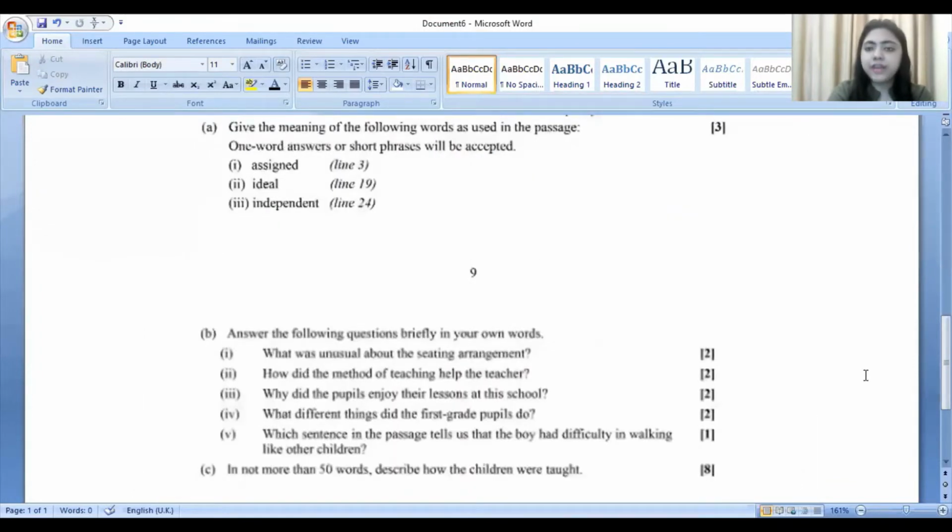Part B contains 5 questions where you have to answer the questions briefly in your own words. So you'll be required to write down the answers in your own words. So part B contains 5 questions.